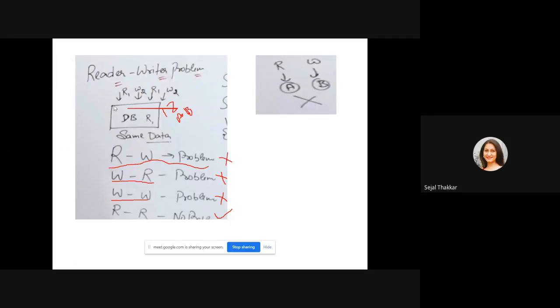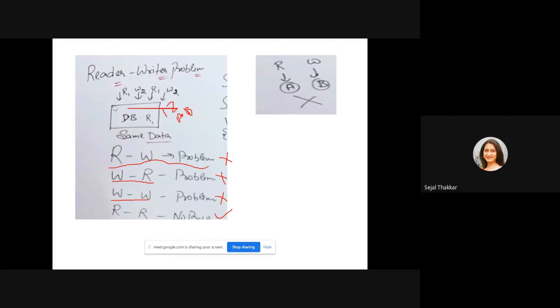Problem, right? And on the same data item, when more than one reader and writer try to access the data, what kind of problem occurs? The first one is the reader-writer problem. When one person is reading, no other writer is allowed to write on the data item. When one person is writing or updating the data item, no other person can read it until they leave the critical section.